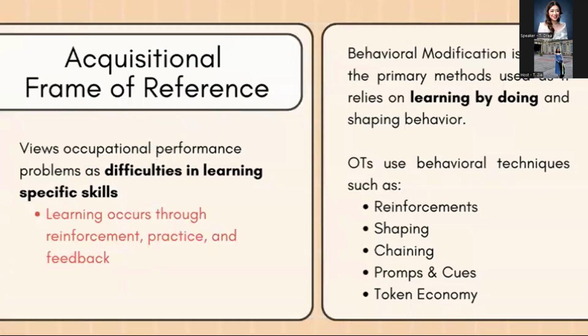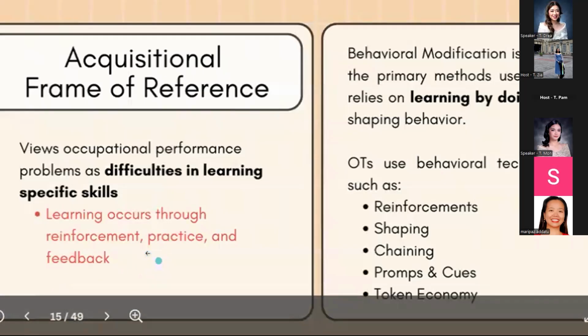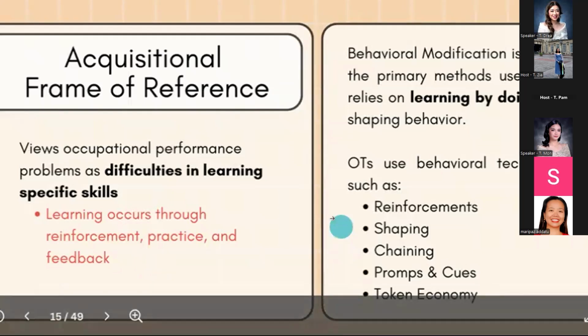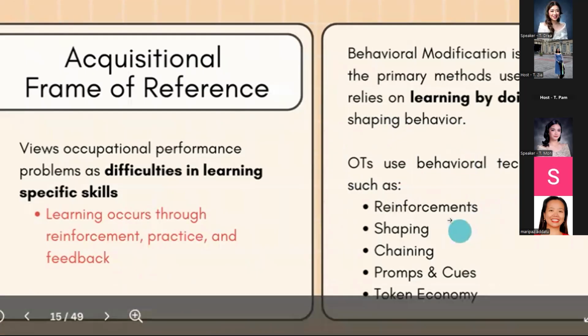Here we just have a quick pass by the acquisitional frame of reference. This frame of reference views occupational performance problems as difficulties in learning specific skills rather than problems caused by underlying factors. It is grounded in behavioral and cognitive behavioral learning theory, meaning that learning occurs through reinforcement, practice, and feedback, making behavioral modification techniques essential in occupational therapy. We can use different techniques such as reinforcements. We will also learn about chaining, shaping, prompts and cues, and token economy.